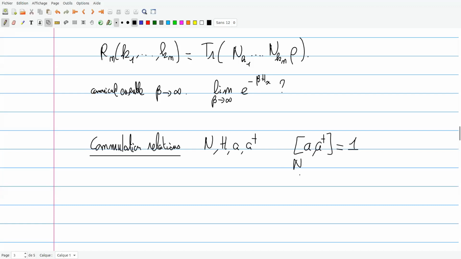These operators also, by definition, conserve the charge, because these linear hopping terms move particles, but they don't change the total number of particles. And then, what is their relation with the energy? Well, the operator A is moving a particle to the left, so it's basically reducing the linear potential energy by 1. This translates into this commutation relation. On the contrary, A dagger is raising the energy.